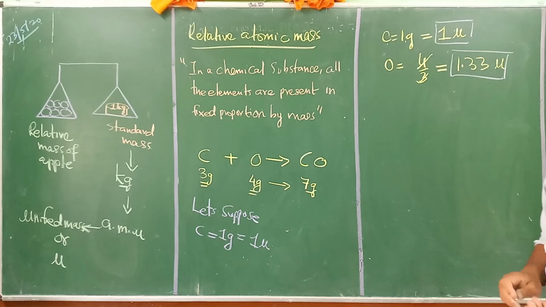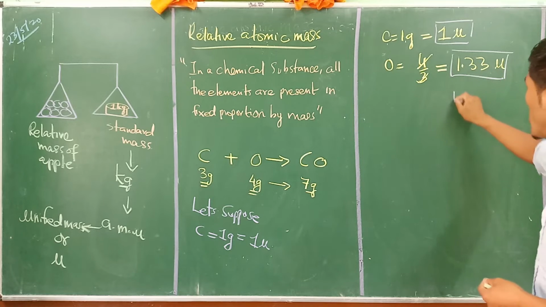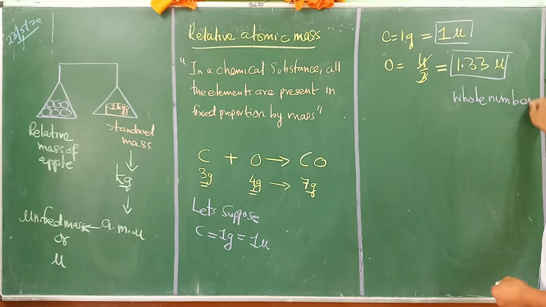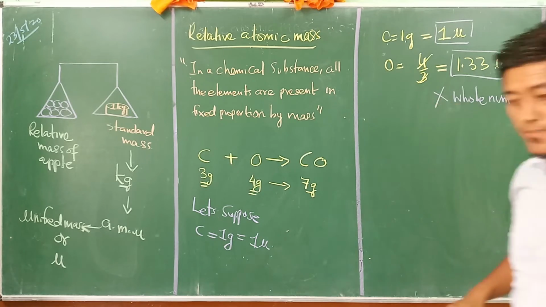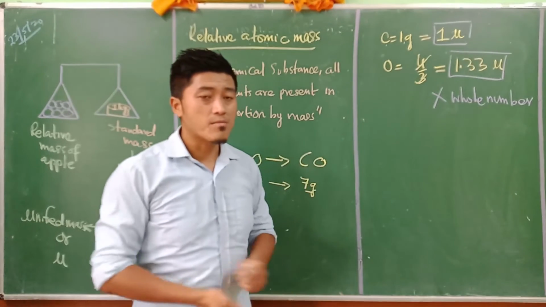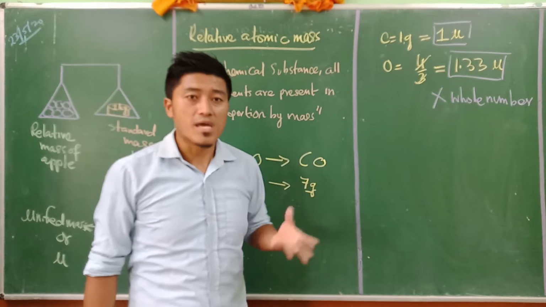Now scientists had a problem with that. Why? Because all these values, like 1.33, are not whole numbers. Is that clear? If we have relative atomic masses like 1.33 and 1.56, it becomes more complicated.